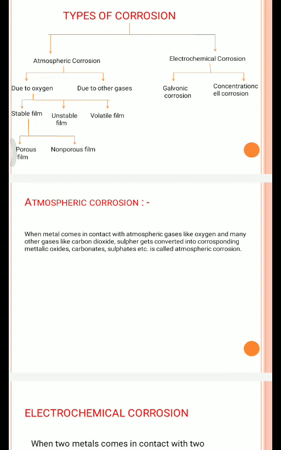In concentration cell corrosion, the same type of metal gets into contact with two different electrolytes having different concentrations. The metal which is present in the electrolyte having low concentration acts as anode, and the metal in the higher concentration of electrolyte acts as cathode, and corrosion starts. It is called concentration cell corrosion.